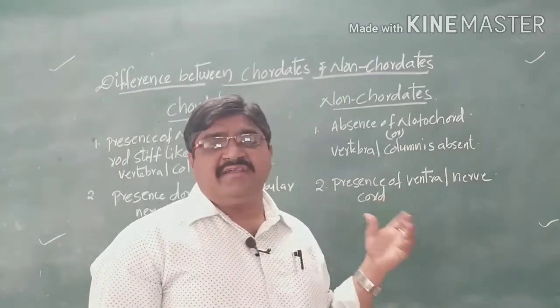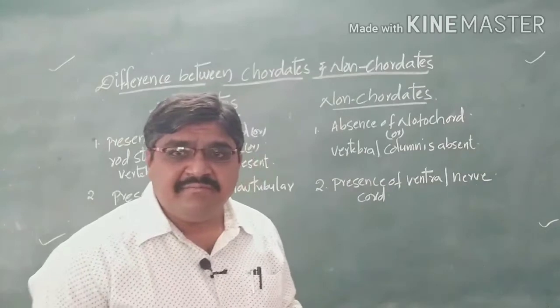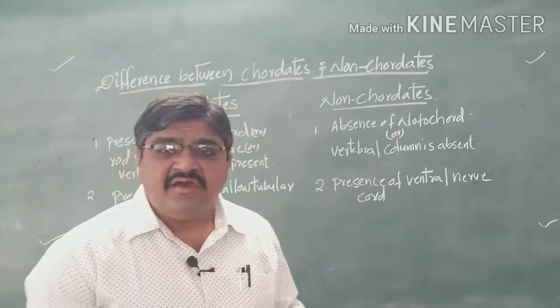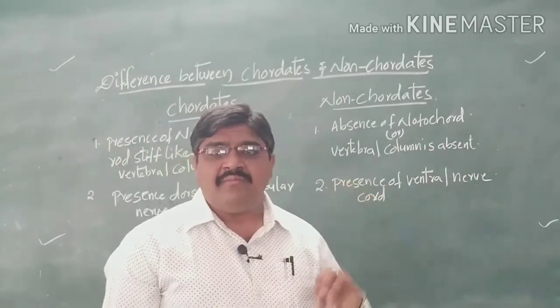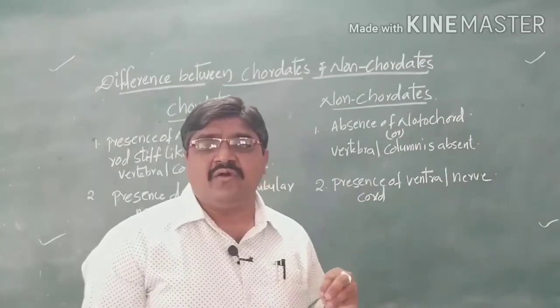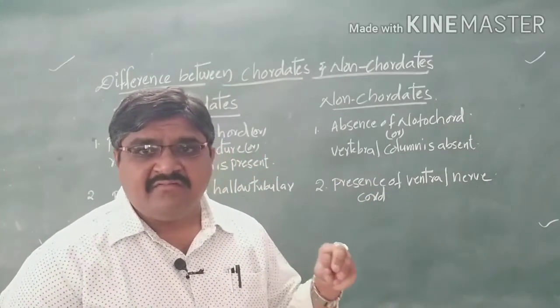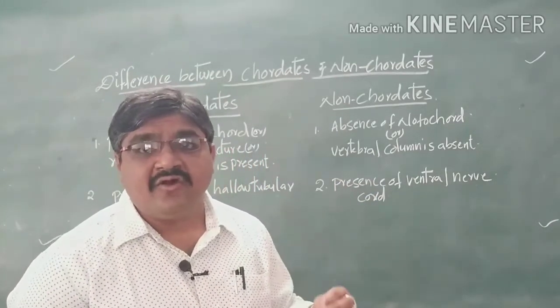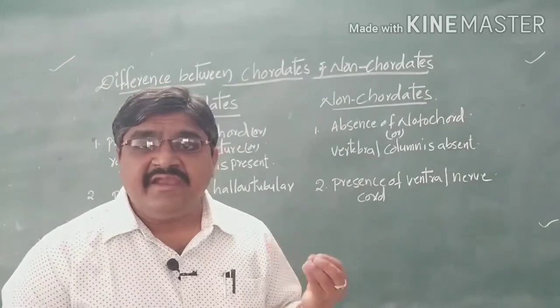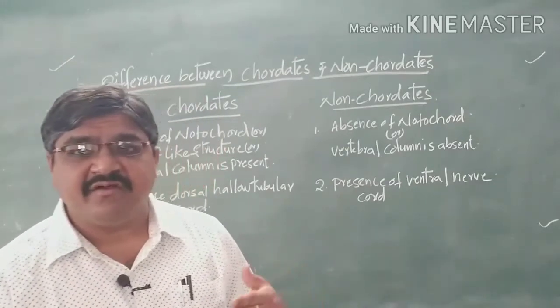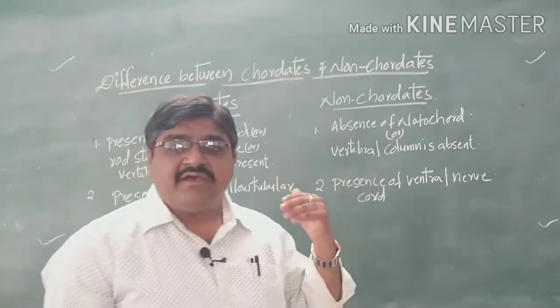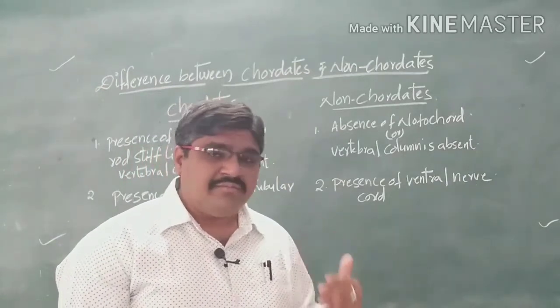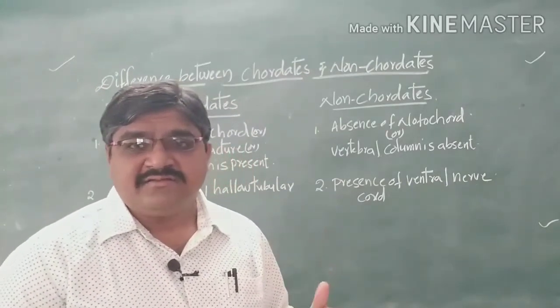Chordates are also called vertebrates, because a vertebral column is present. And non-chordates we call invertebrates, where the vertebral column is absent. Due to the absence of the vertebral column, we call them invertebrates.